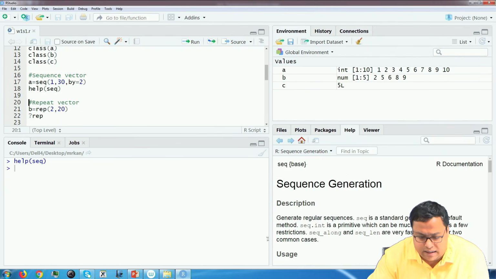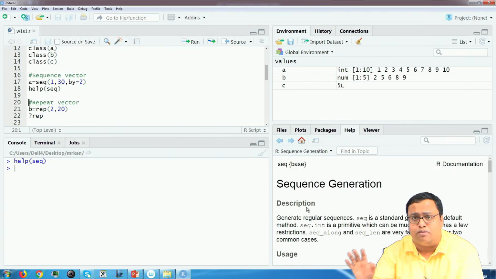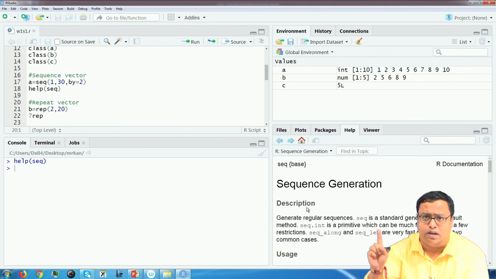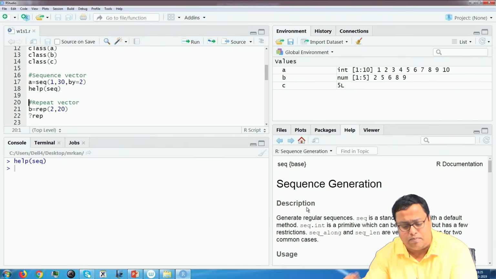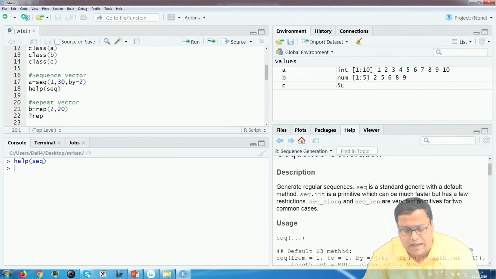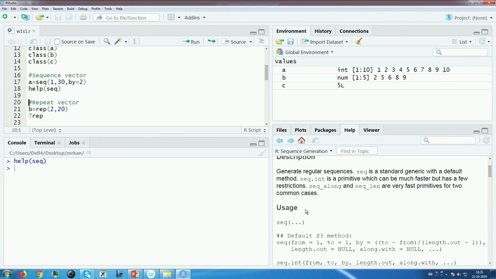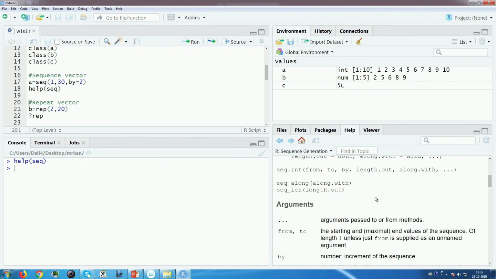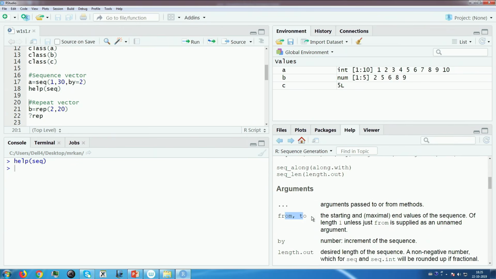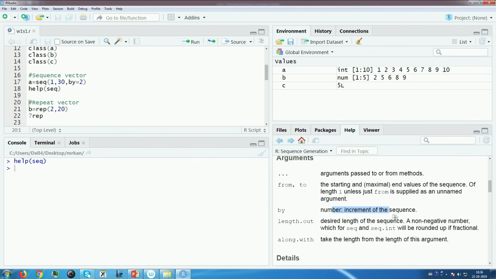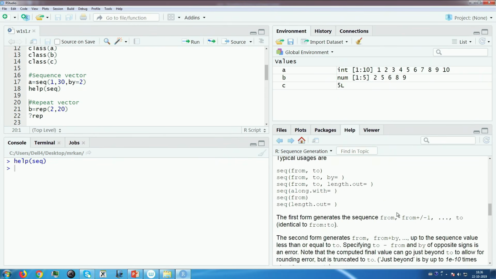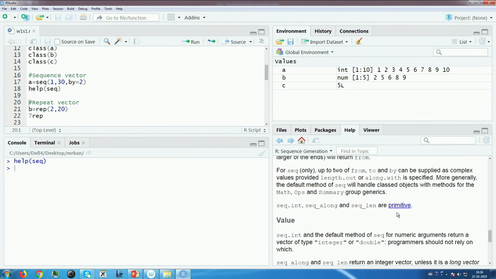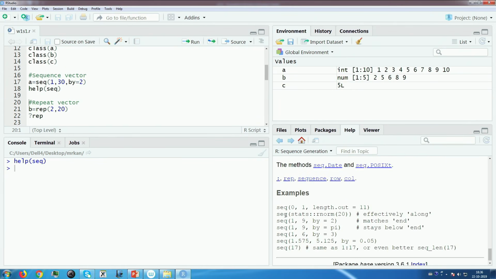You can read it a little bit. That is what I am showing in the fourth quadrant, a tab called the help tab. There are other tabs, we will come to those when required. In the help tab there is a description and there is usage. In the usage you will see it is written from is equal to this, to is equal to this, by is equal to something. As you go down it says from and to are the starting and end values of the sequence, by is the increment of the sequence. If you further come down, you have to read it carefully, the examples of usage are also given.